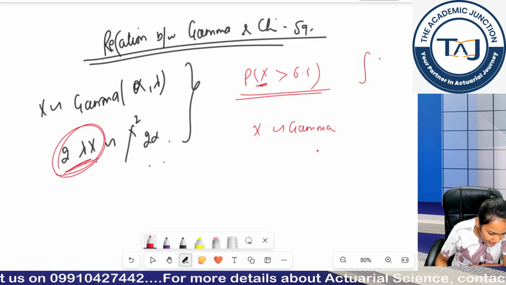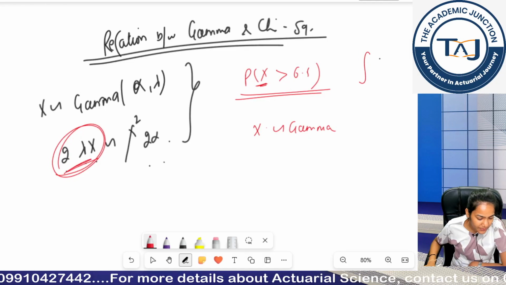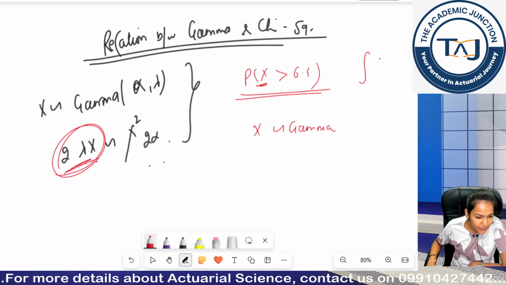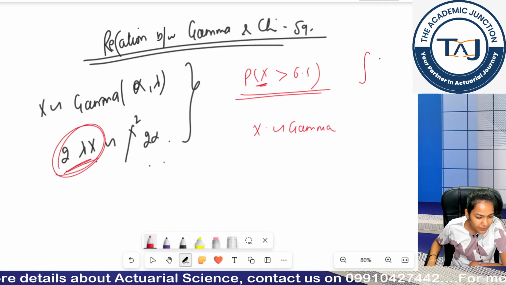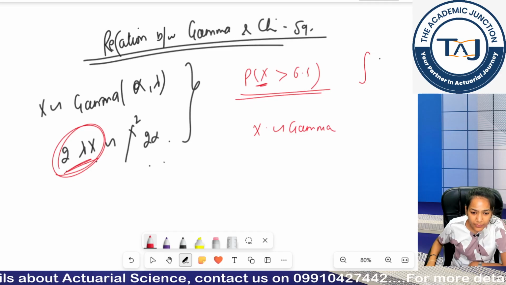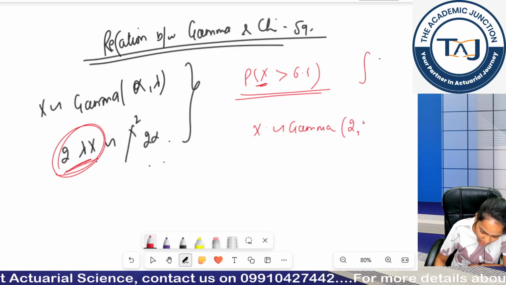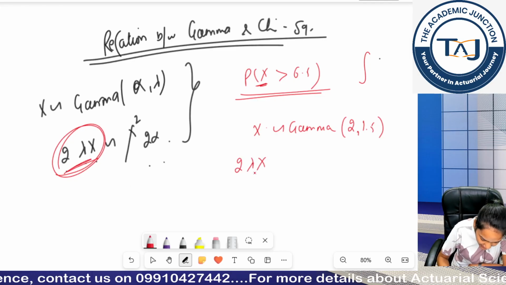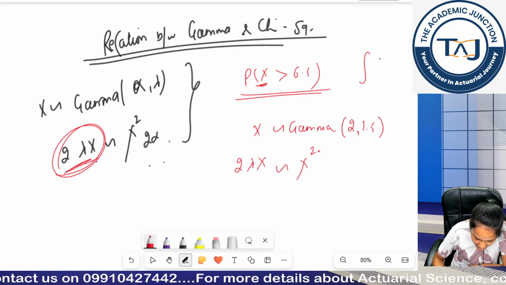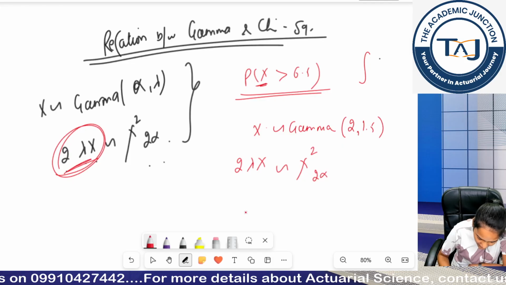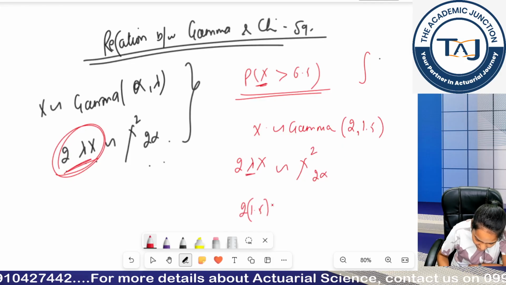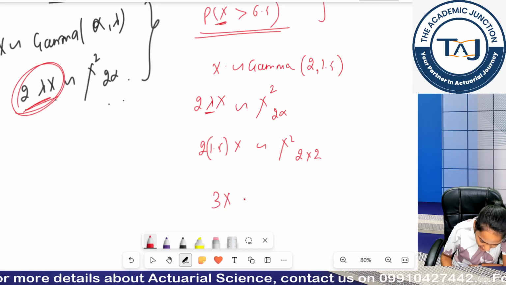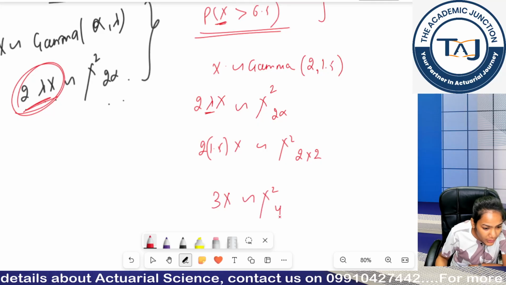let us say, just a second, let me take the gamma values. Yes, let us take the previous question only, 2 comma 1.5. If my x is following 1.5, let me multiply 2 lambda x. So my 2 lambda x will basically follow chi square 2 alpha. So my lambda is 1.5 and my alpha is 2. It means my 3x will follow chi square 4.